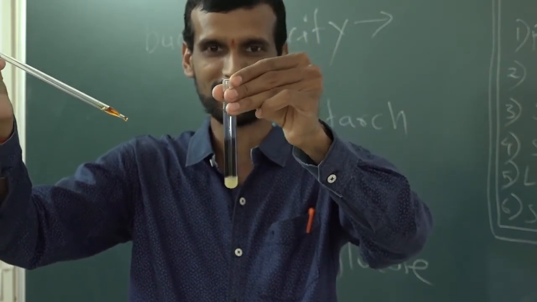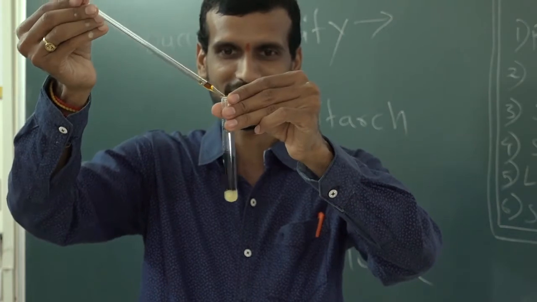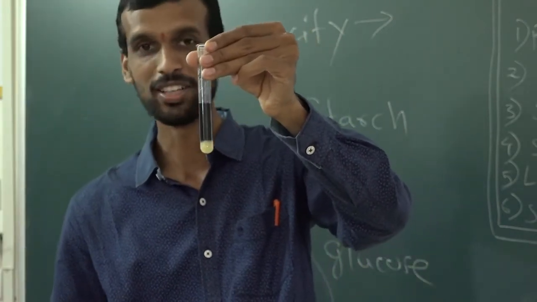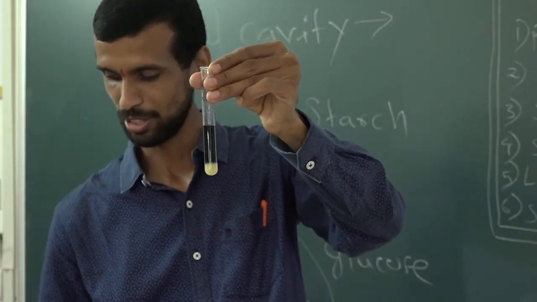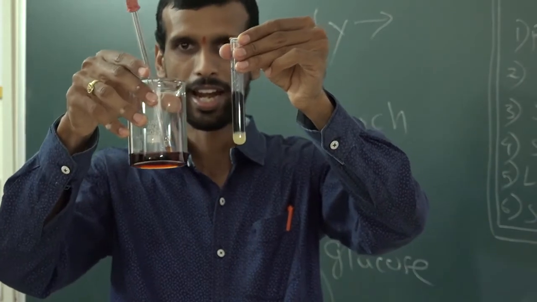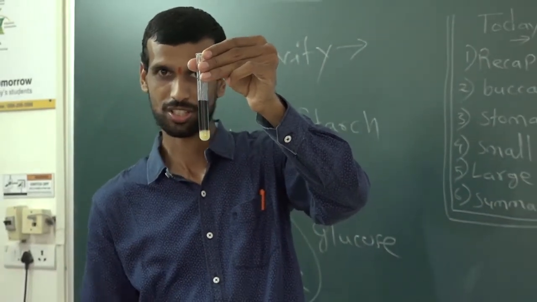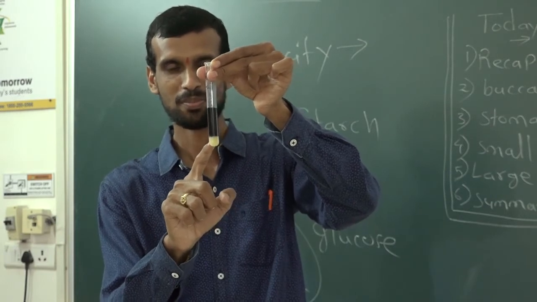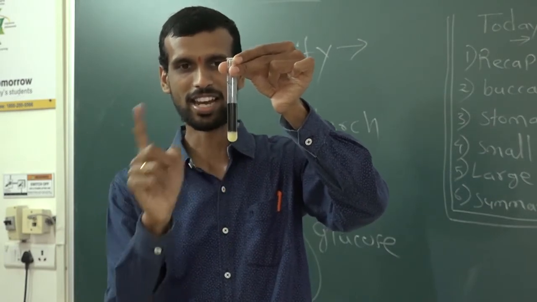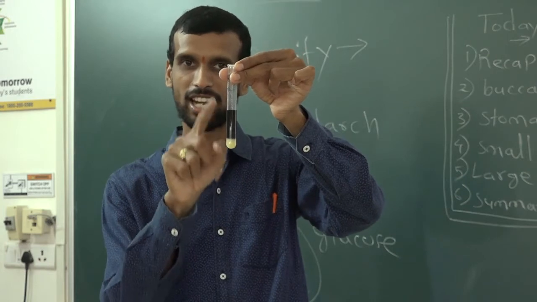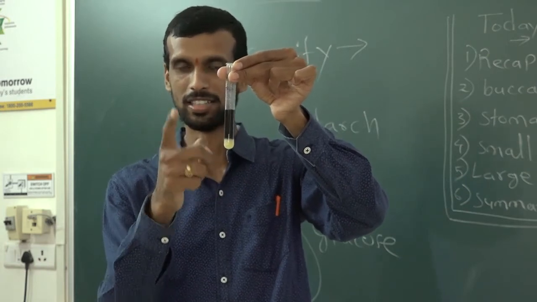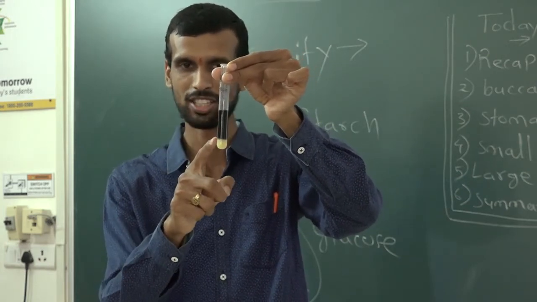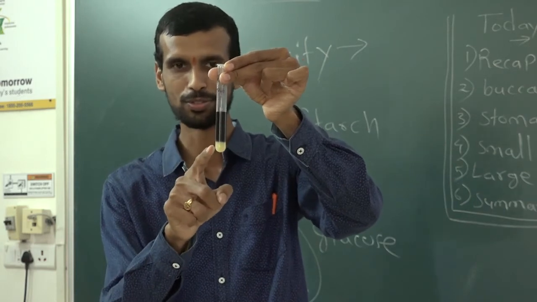It's a chemical reaction between this iodine and the starch present in this test tube. Iodine is reacting with the starch and giving a blue-black color. In the last lesson also I told you about this reaction. This is the practical proof.